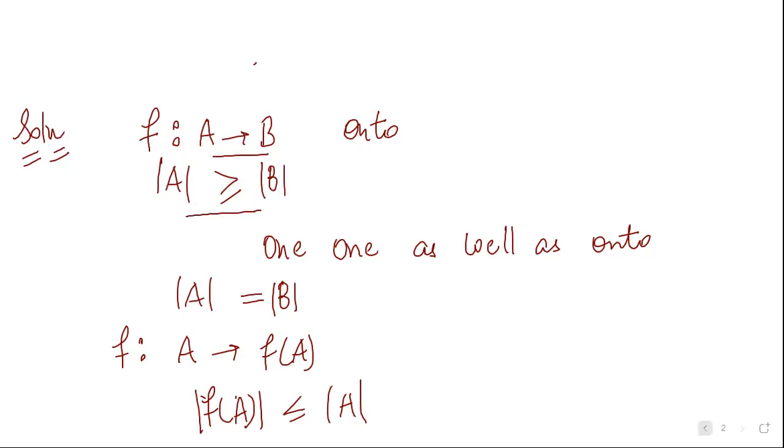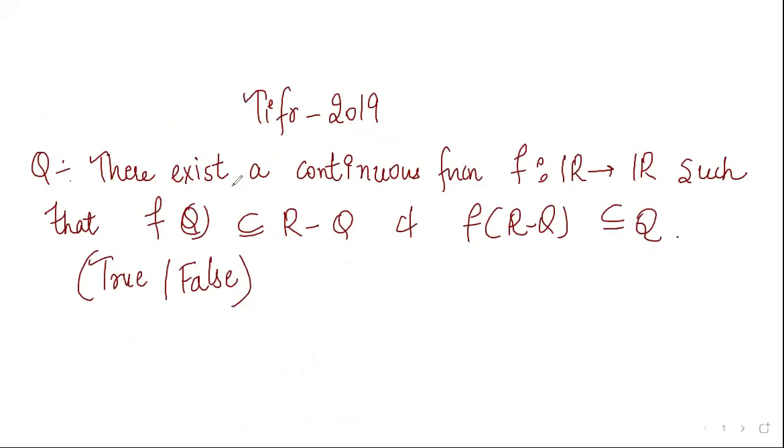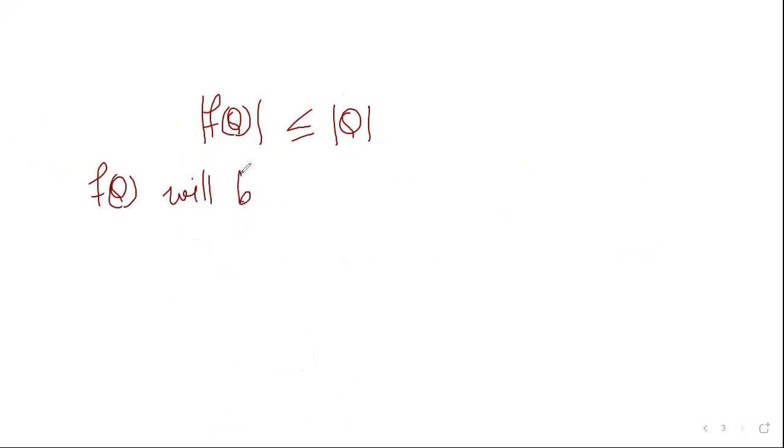Now, how will we use this result in this question? We know that the image of rationals is contained in the irrationals. So by using this result, the cardinality of the image set of rationals will be less than or equal to the cardinality of rationals. Since the rationals are countable, the image set of rationals will be at most countable.